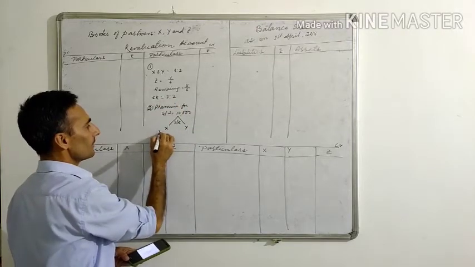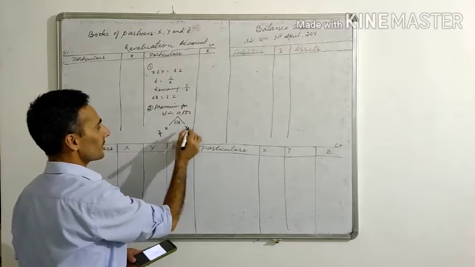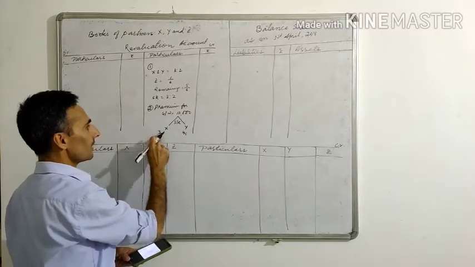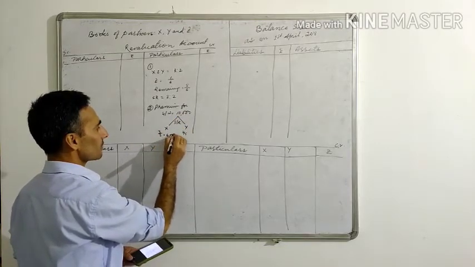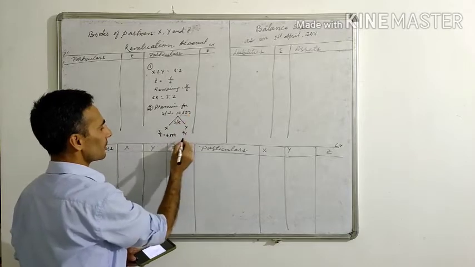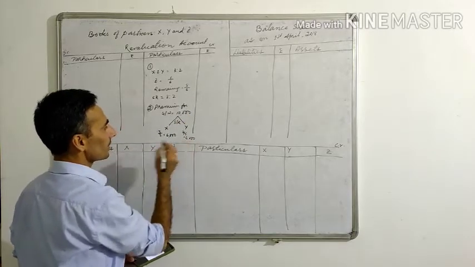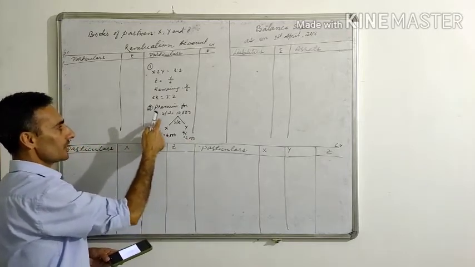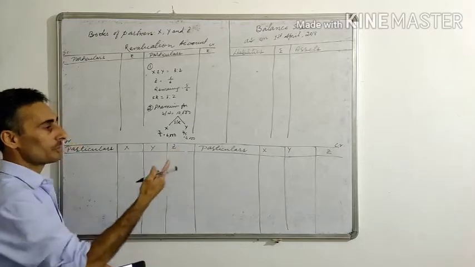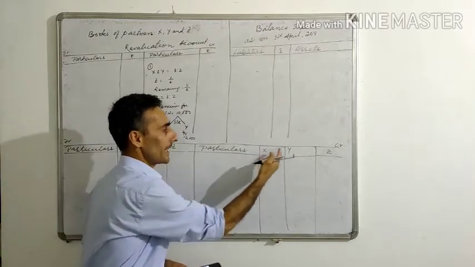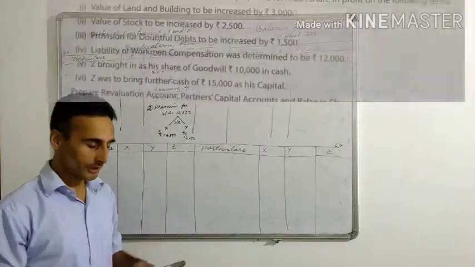So 3 by 5 is for X and 2 by 5 is for Y. So 3 by 5 into 10,000 gives you 6,000. 2 by 5 into 10,000 will give you how much? 4,000. So this is the distribution. Okay. So this premium is brought by whom? Brought by Z, and will be given to whom? Will be given to X and Y, because this is a compensation, right?